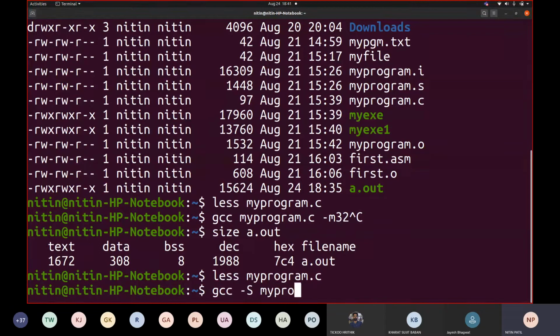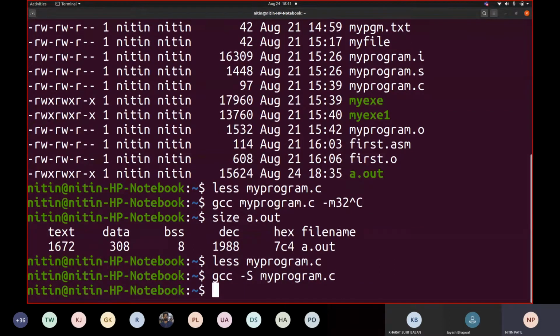Now if I try to generate an assembly code for this program, how do you get that assembly program? You have to write -S, and you press enter. So this command generates an assembly code for your .c program. So let us see this .s.